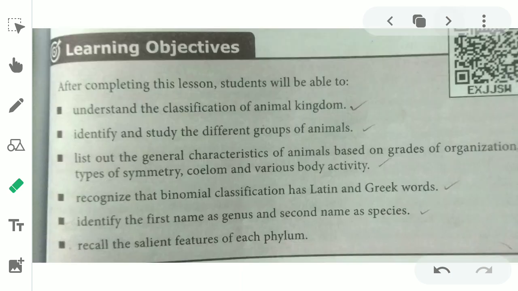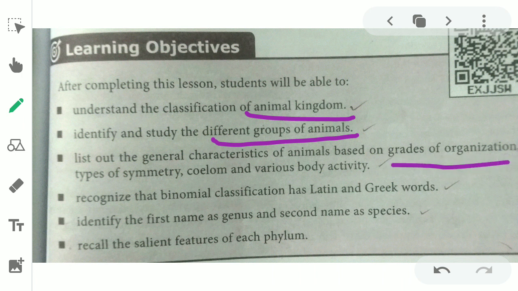Today we are going to see ninth standard biology unit 17, animal kingdom. After completing this lesson, students will be able to understand the animal kingdom and different groups of animals, identify and study the groups of animals, and list out the general characteristics based on the grade of organization, type of symmetry, coelom, and various body activity.